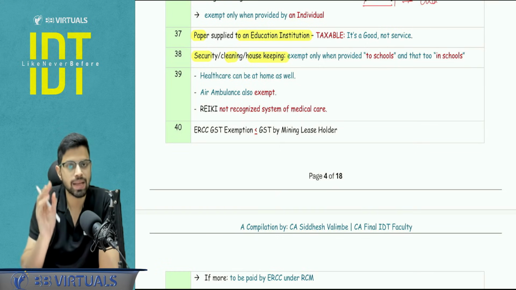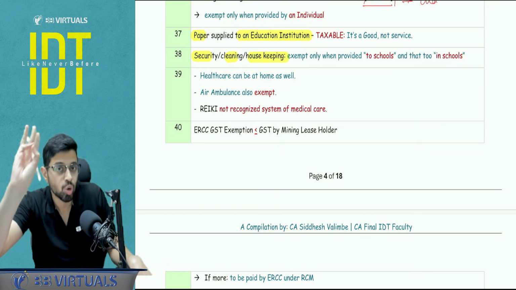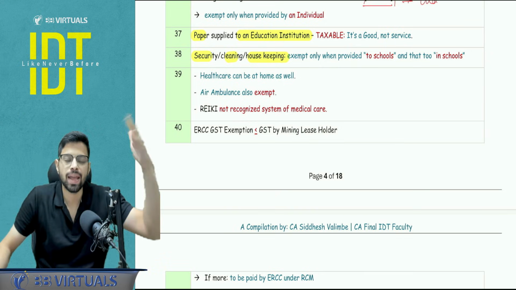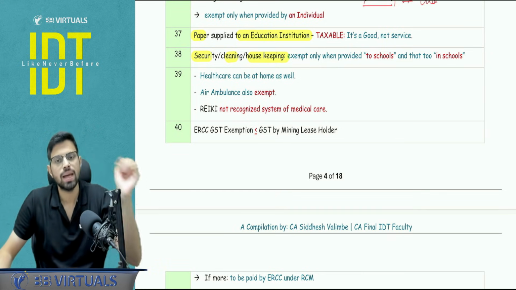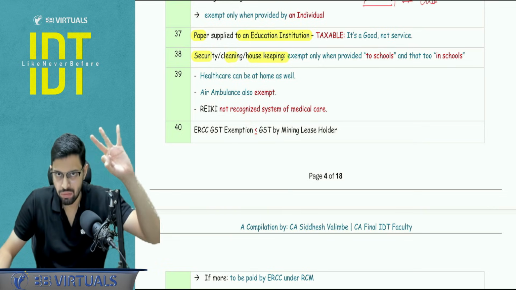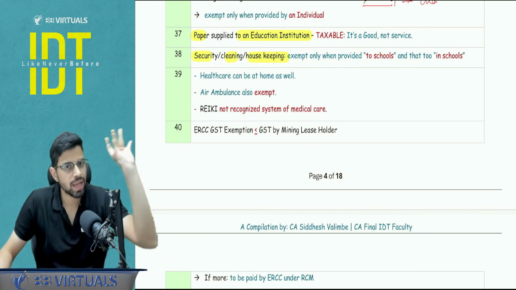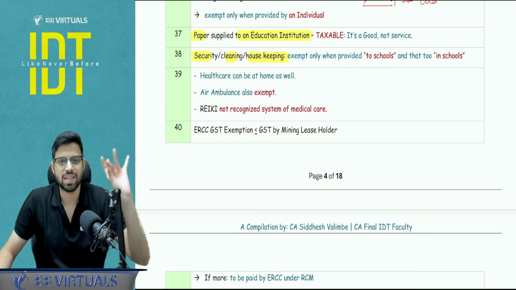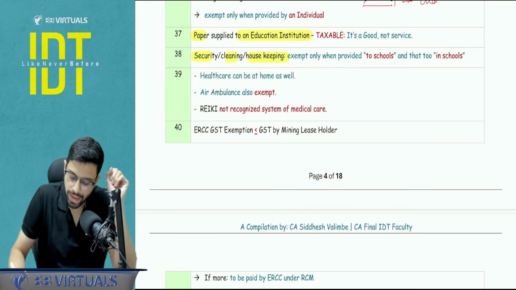Security, cleaning, housekeeping is exempt only and only when it is provided to school and in school. To school and in school. Catering and other things, they may be in school, outside school, we don't care. Okay, so there are three things which are exempt only when provided to schools: security, cleaning, housekeeping, and the transportation of students. Now here also there is structured thinking involved when we talk about the educational institutions. How come structured thinking is involved? Services to and services by.